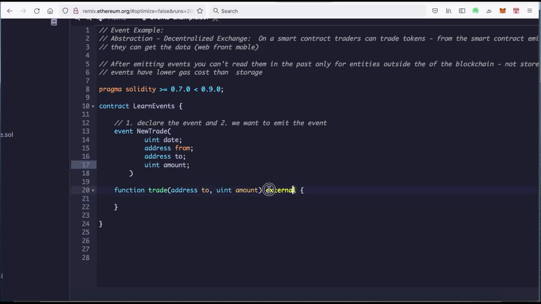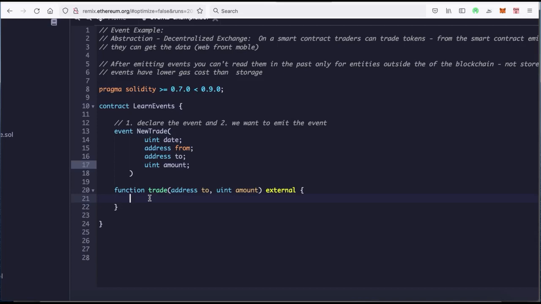We're starting to practice better visibility mechanisms, and making everything public is a big no-no. So we just do this external. And now in the trade, we can have the functionality for our trade plus the emit of the event. This is where we want to emit the event.